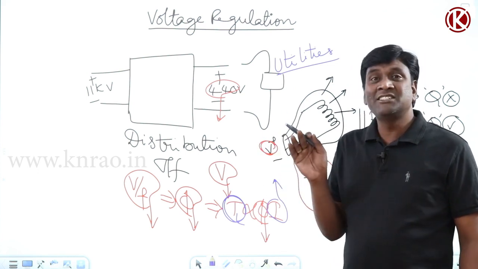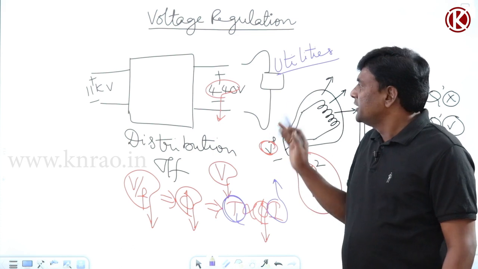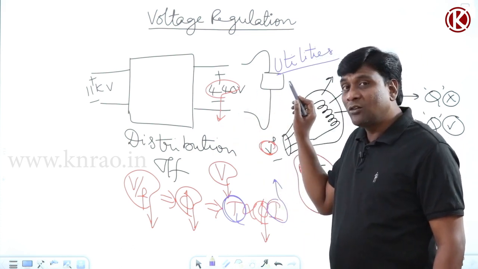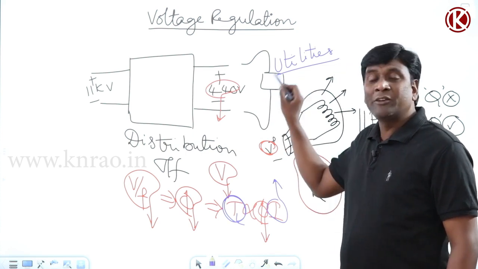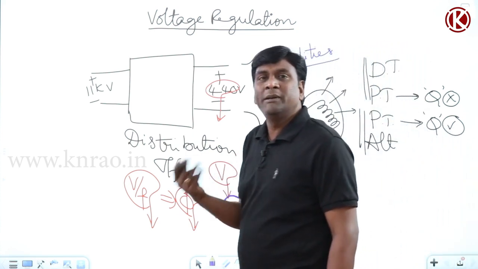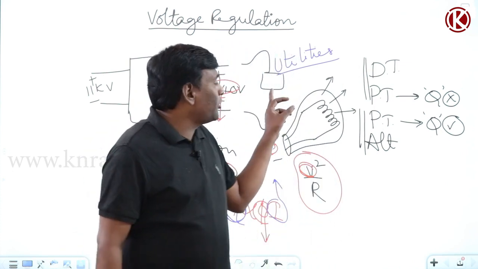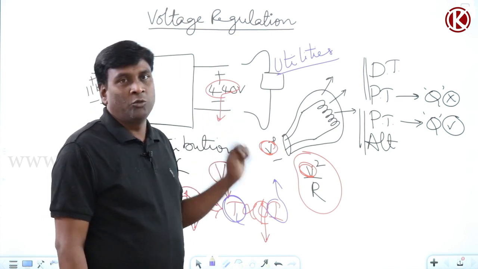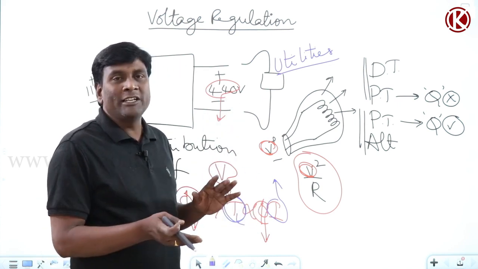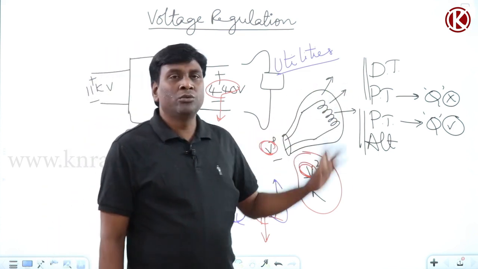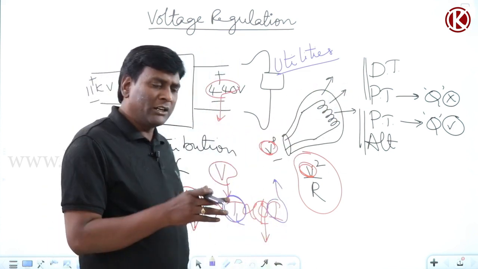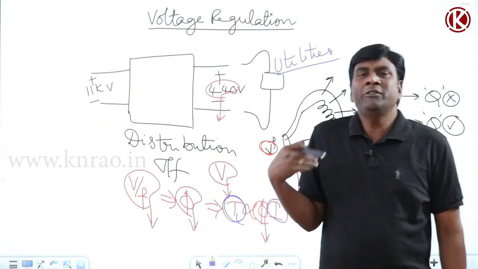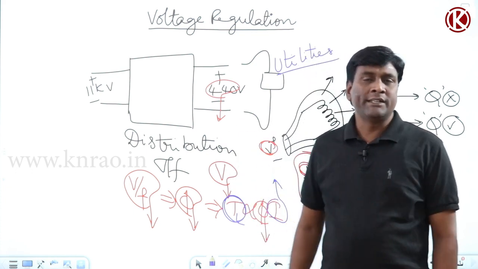Voltage regulation for a distribution transformer is going to be very significant, because depending upon voltage profile maintained across distribution transformer only, performance of all utilities will be decided. So in order to have better utility performance, I should be able to maintain better voltage profile. Now I should know the voltage profile variation here. That's why I should know voltage regulation of transformer. Voltage regulation in the sense from no load to load, how much voltage is going to be varied, or voltage profile will come to know through voltage regulation only.